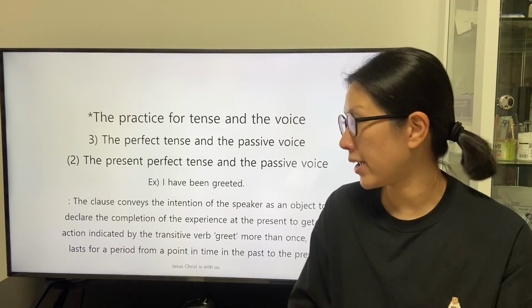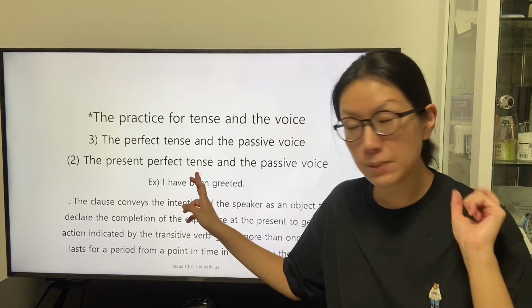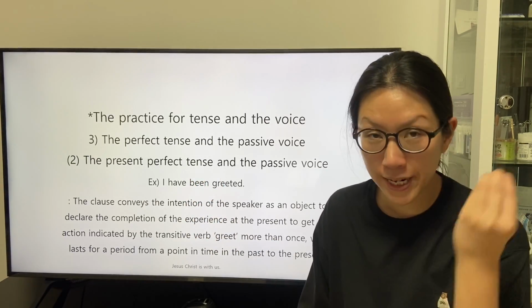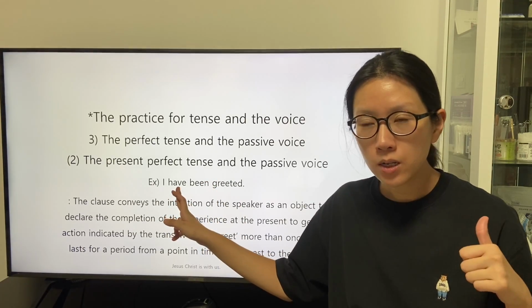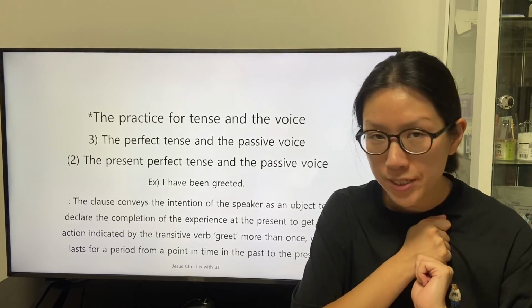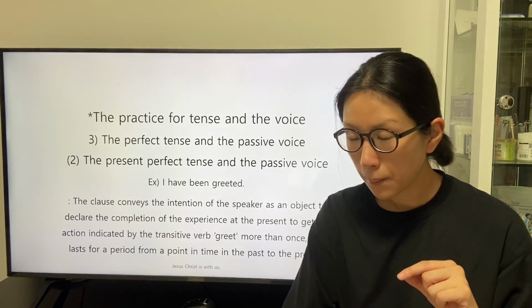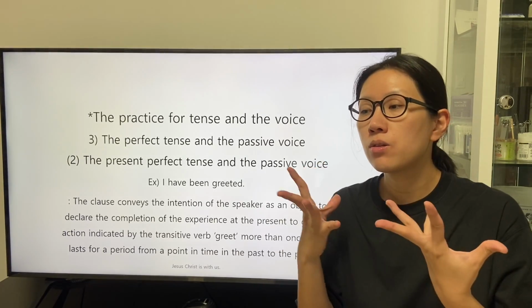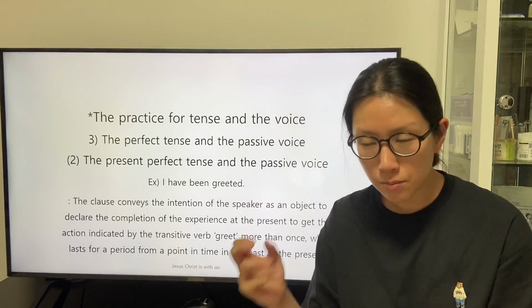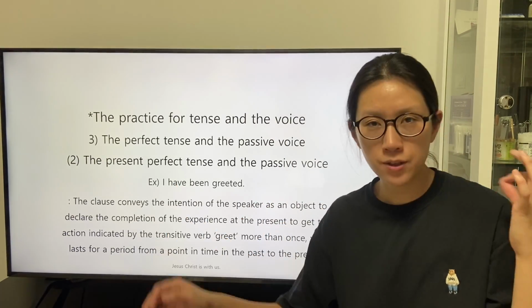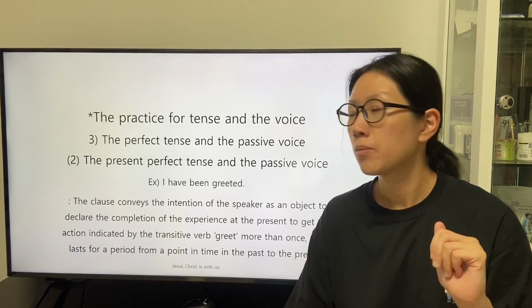So we can understand that the first past participle being has the trait as an adverb to specify the definition of the intransitive verb have. We can understand that the clause stated in the perfect tense reveals how the experience of the speaker is.